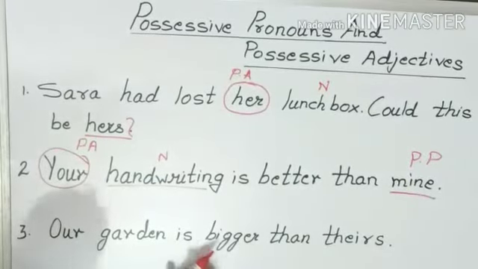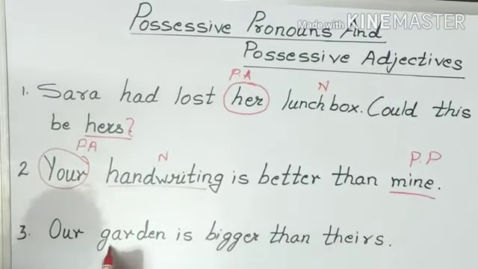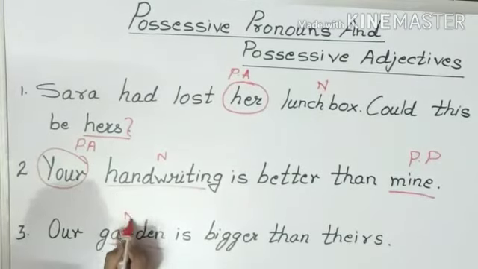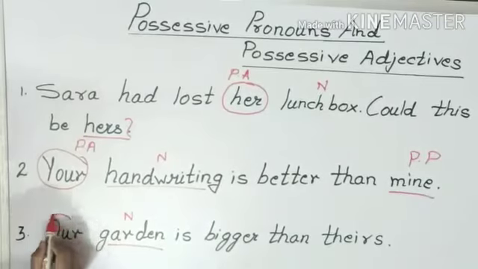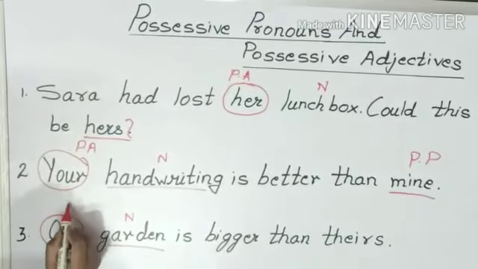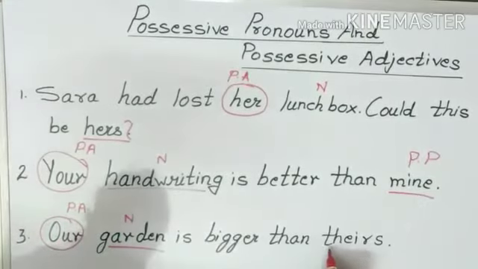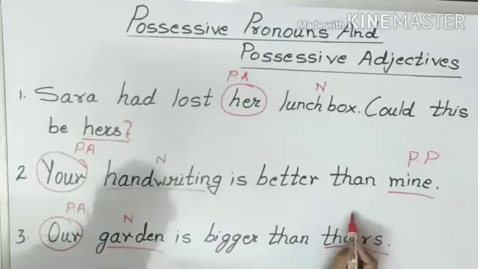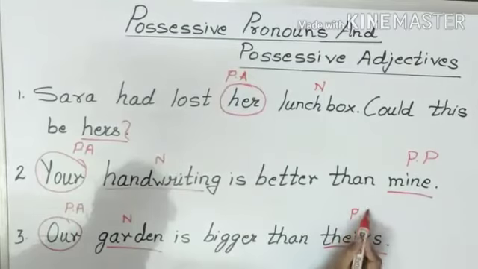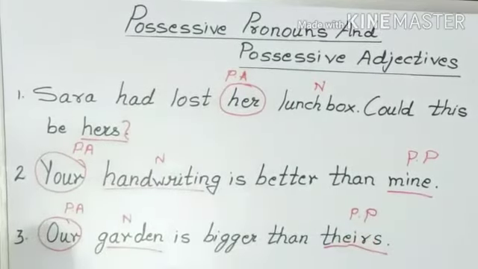Next example. Our garden is bigger than theirs. Now, what is noun here? Garden is noun. Whose garden? Our garden. So, what is our? Our is possessive adjective. And to whom it belongs? Bigger than theirs. So what is theirs? Theirs is possessive pronoun.